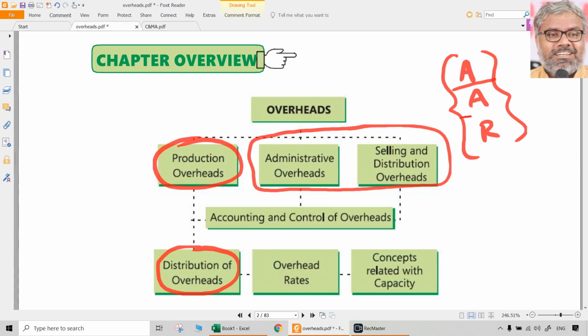If not, we will have to apportion the overheads to the departments on some appropriate basis. What is the appropriate basis? It depends upon the information that is available. And not only that, we have to reapportion the overheads of service departments to the production departments. Here we have to keep in mind that service departments do not mean office or administrative overheads. No. There are service departments which are not directly involved in the production process, and they are not doing any production, but the overall production process is assisted or served by them.